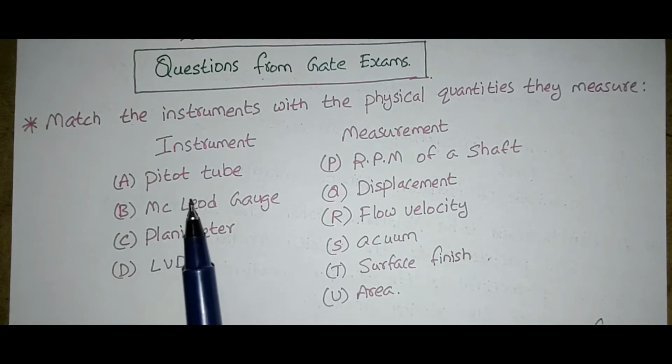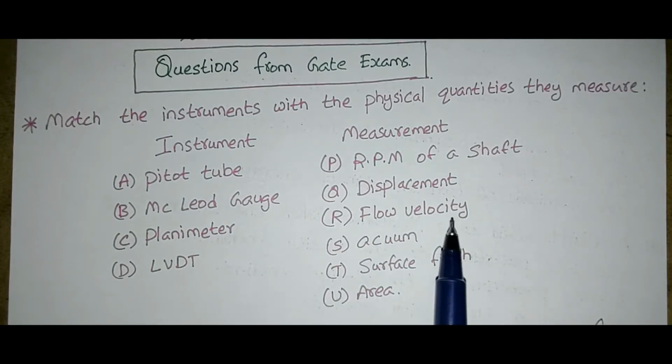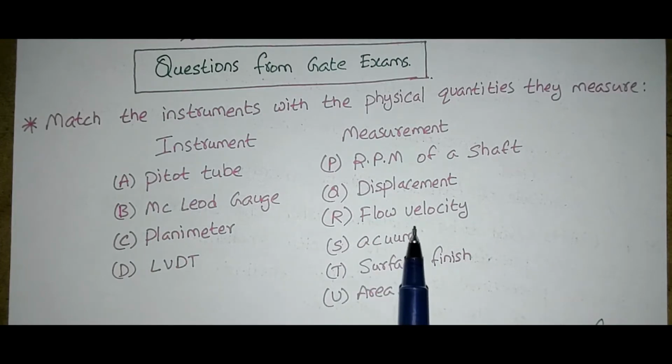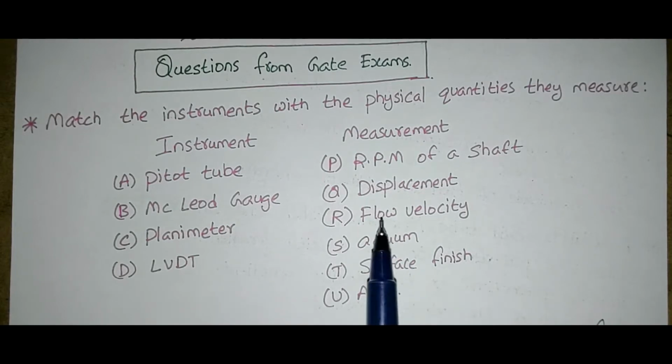For the pitot tube, the correct measurement is flow velocity. Macleod gauge is for vacuum. Planimeter is used for the measurement of area, and LVDT is used for displacement.